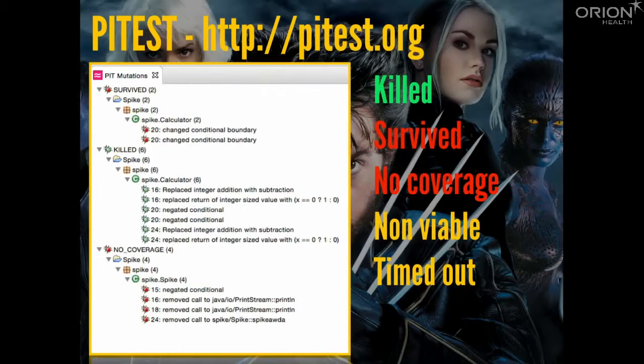And if the mutated code runs too long, it knows that the mutation probably introduced an endless loop, and it's going to kill that test and put that mutant into the timeout category. So we also really shouldn't worry much about that. And there's memory error, which is similar to timeout mutants, because of the mutants we introduce, we might run into a situation where we create too many objects, right, in a loop or in some other way, and we just run out of memory.